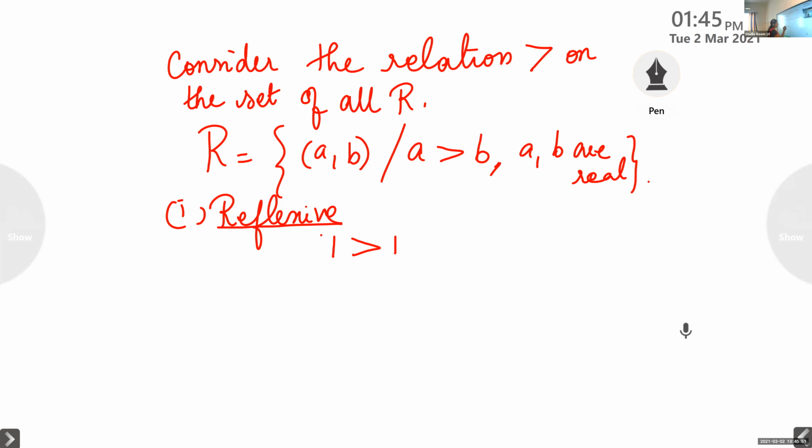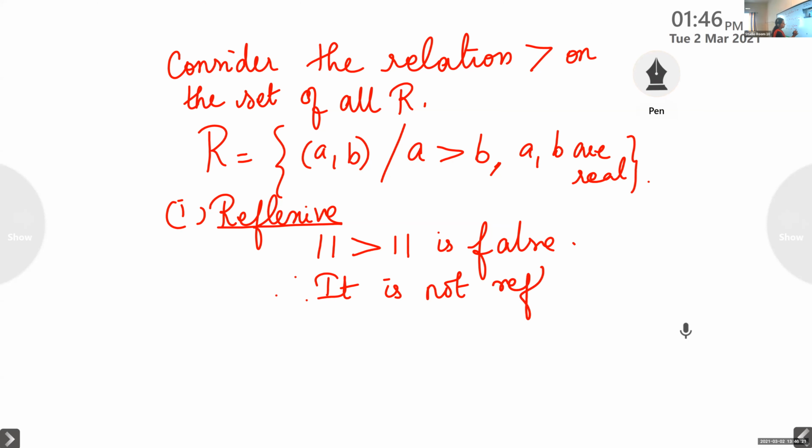Is a number greater than itself? No, it is false. So 1 greater than 1 is false. Therefore, it is not reflexive.